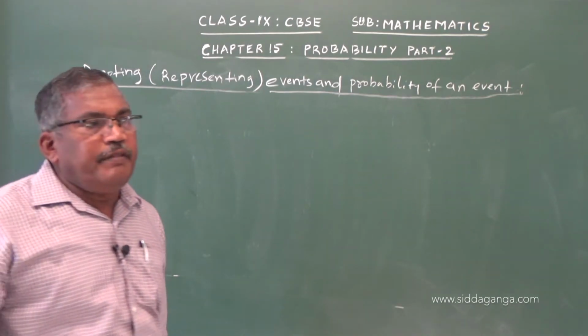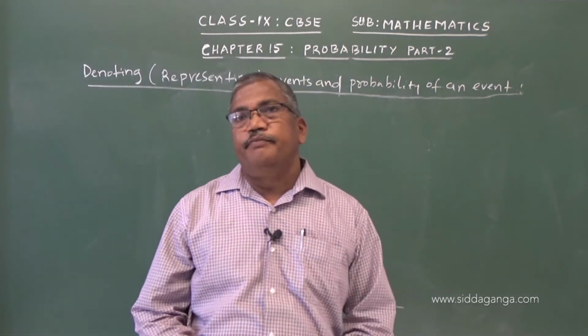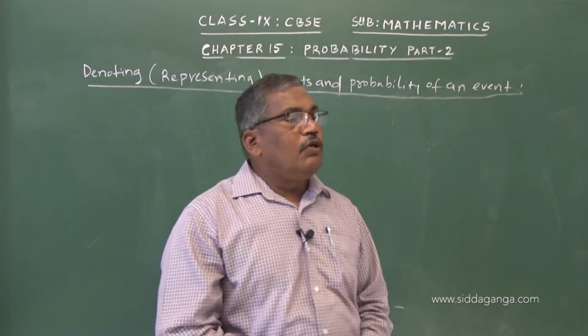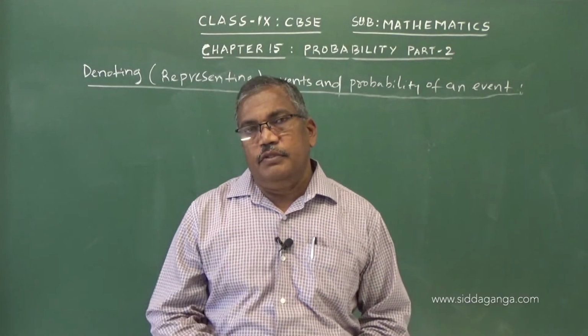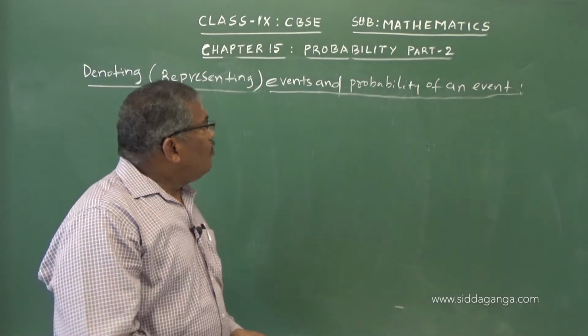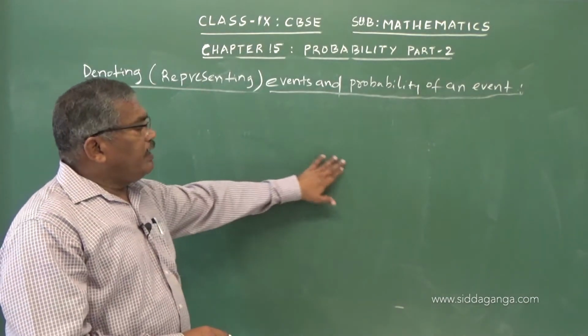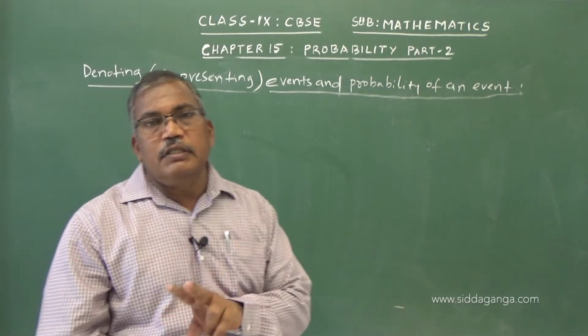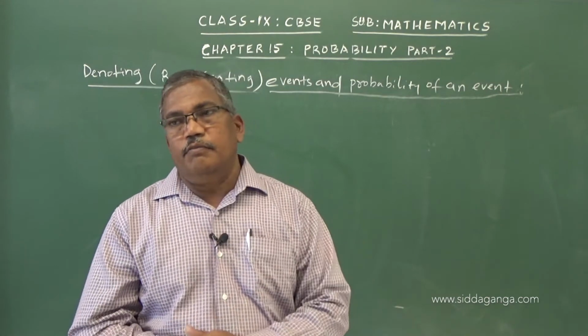Say in an experiment, all possible outcomes are known as events, that you know. Suppose in tossing a coin there are 2 events, so head on top, tail on top.